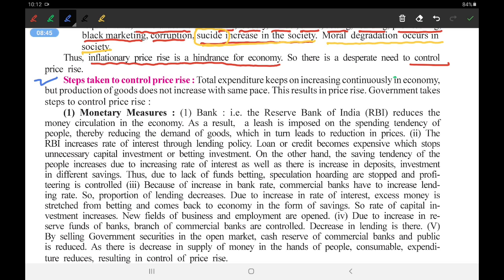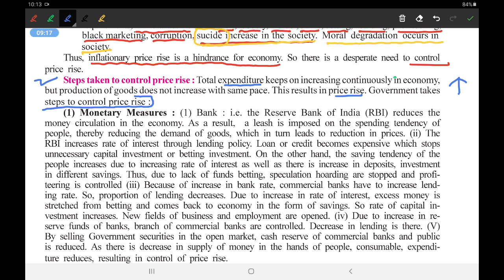Total expenditure keeps on increasing. Expenditure, that is expense, keeps on increasing continuously in our economy. We know this. Why? Because the population is always on the rise, and the demand for goods keeps on increasing, and due to that, the expenditure increases. At the same time, the supply will not be there, and due to that, the price will rise up. This results in price rise. The government has taken steps to control it.